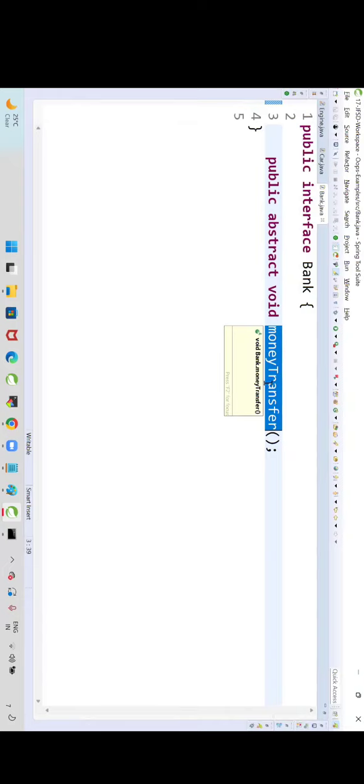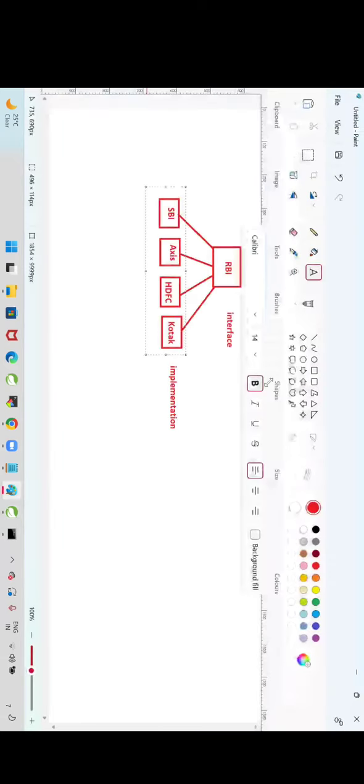How will you transfer money? It's up to you. What logic will you write inside that? It's up to you. SBI people will write some logic. HDFC people will write some logic. Implementation is up to you, but the rules are given by RBI.